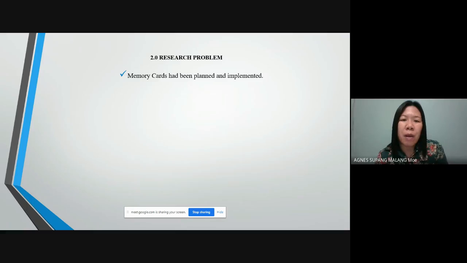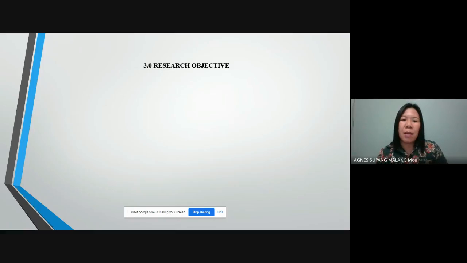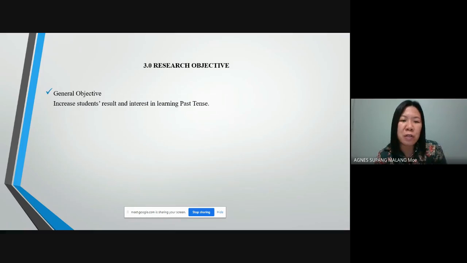Research problem. Memory cards has been planned and implemented, and a few verbs has been selected. For this action research, the research objective was, first, general objective: increase students' result and interest in learning past tense. Specific objective: increase students' result and increase students' interest.